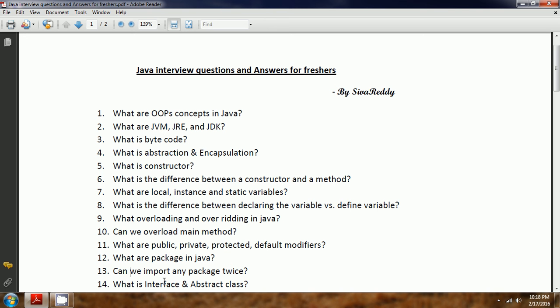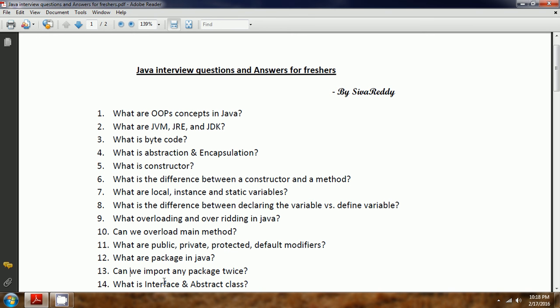And next one is, what is an interface and an abstract class in Java? Java does not support multiple inheritance. That is the reason another concept comes in, as an interface. In an interface, whatever methods you define are abstract methods by default.